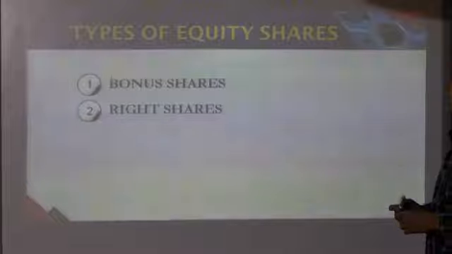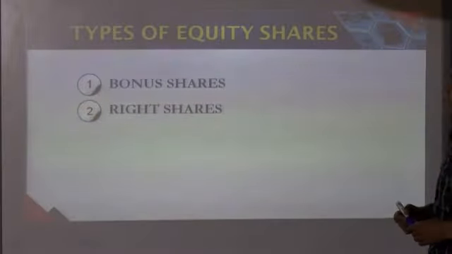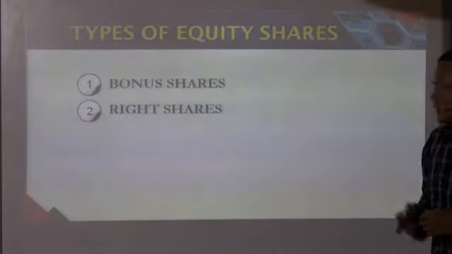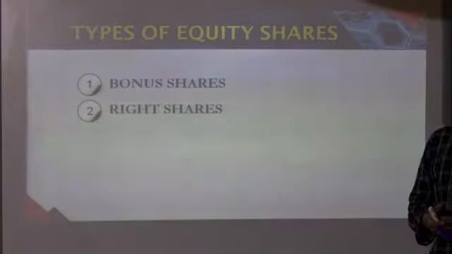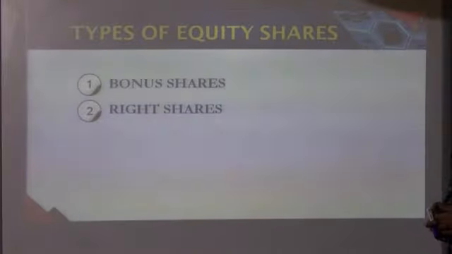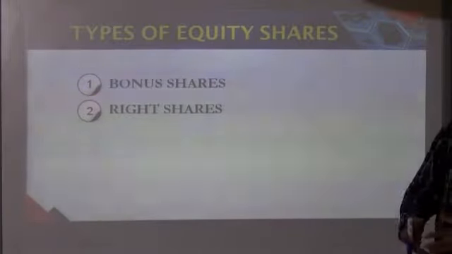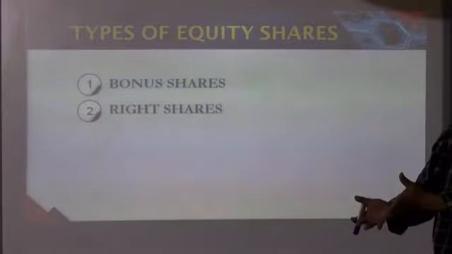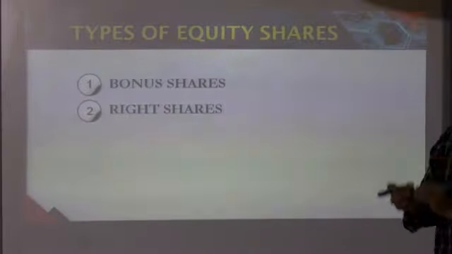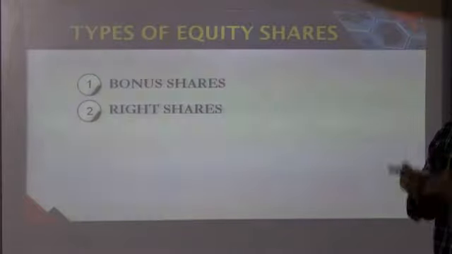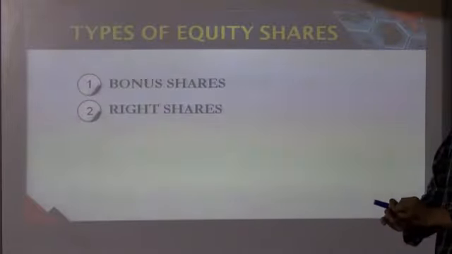Moving on to the next type of shares and the issue, so-called right shares. According to Section 81 of the Companies Act 1956, when the company wants to issue additional new shares in the market, those shares first of all will have to be offered to the existing shareholders.